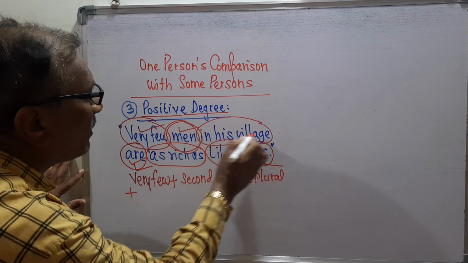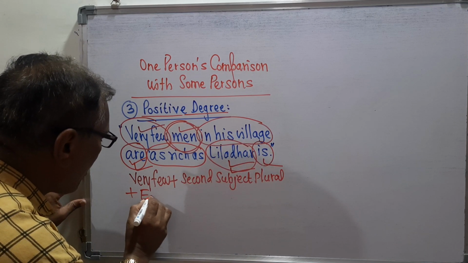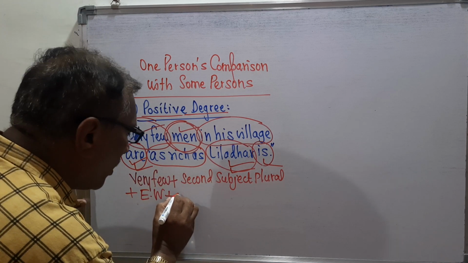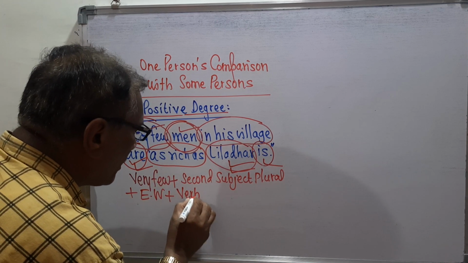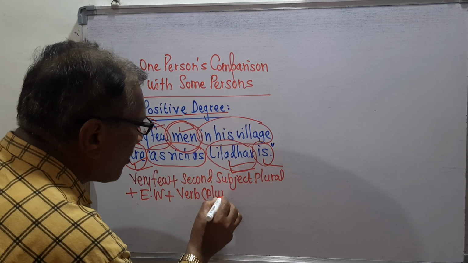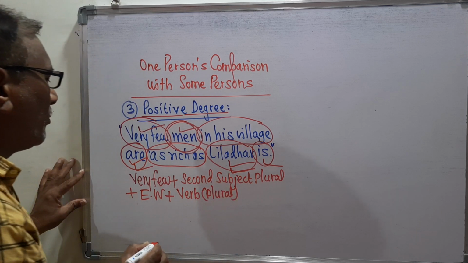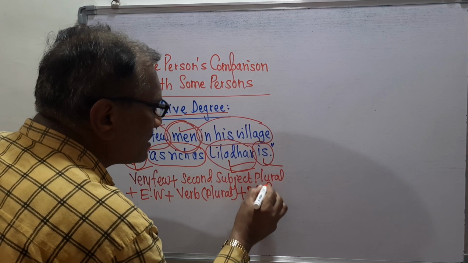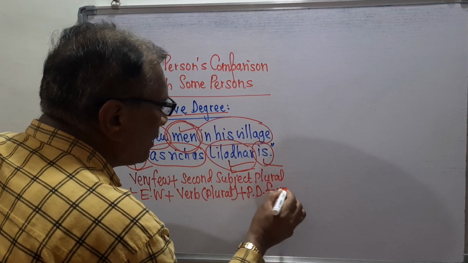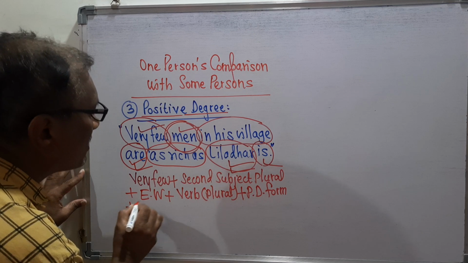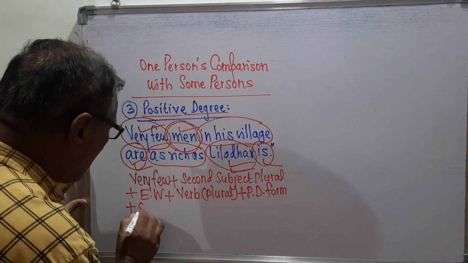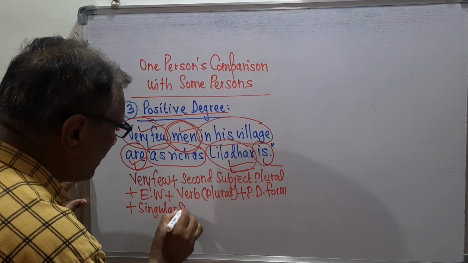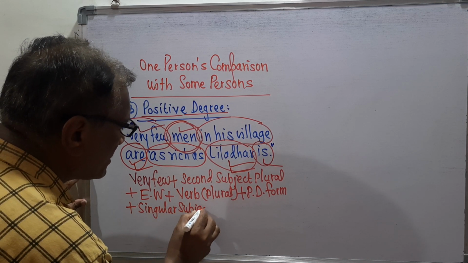Then take the extra words, then take the verb, and that verb will be plural, and then take the PD form. PD form means, I will say, positive degree form, and plus singular subject, that is our first subject.